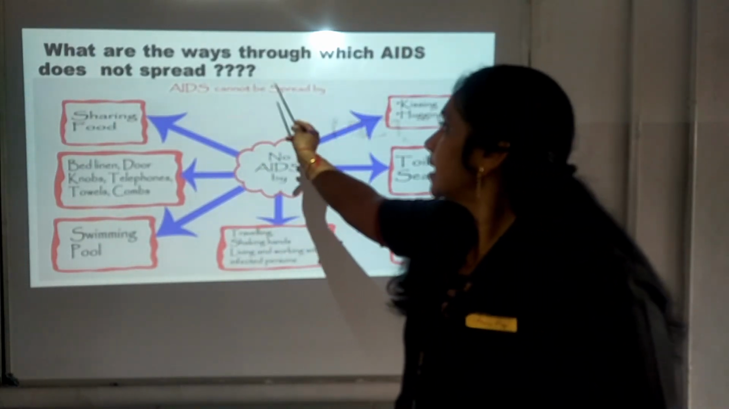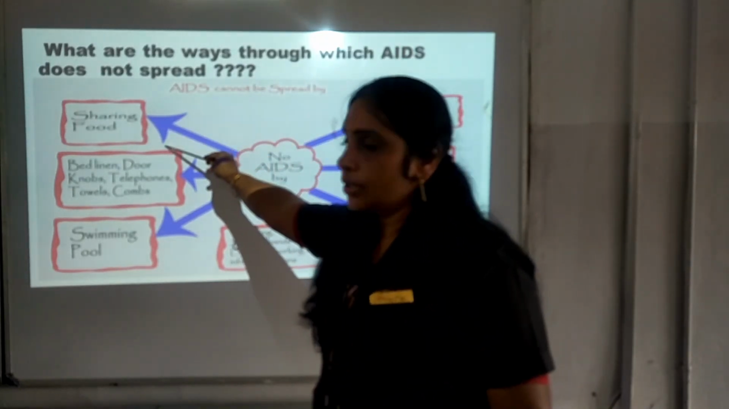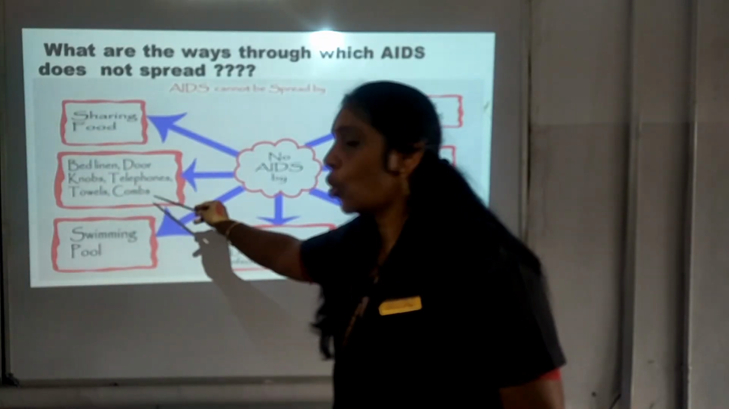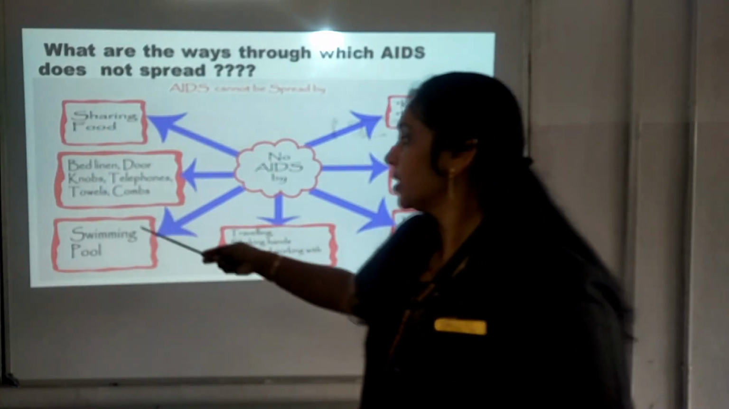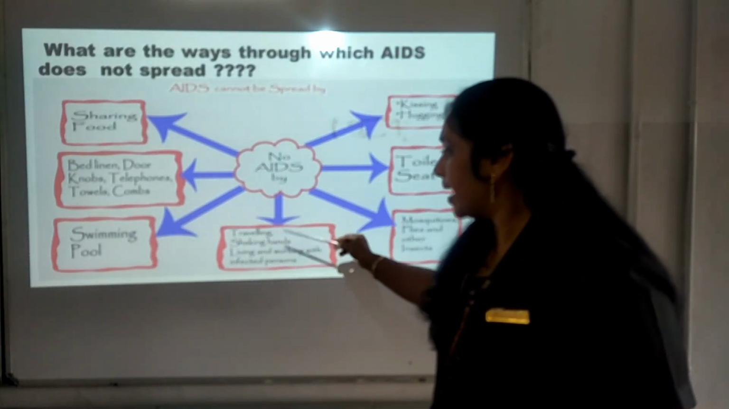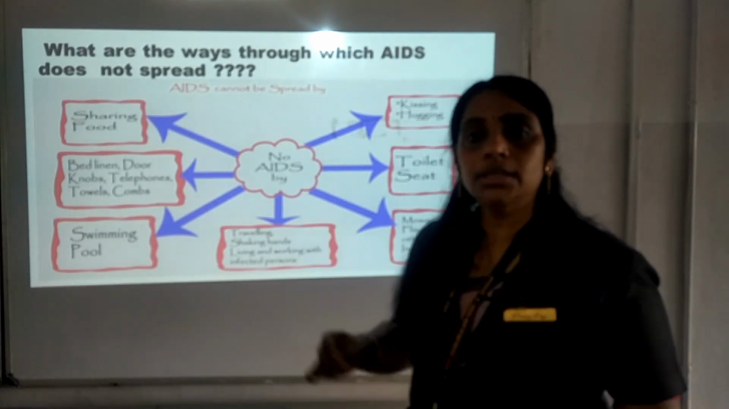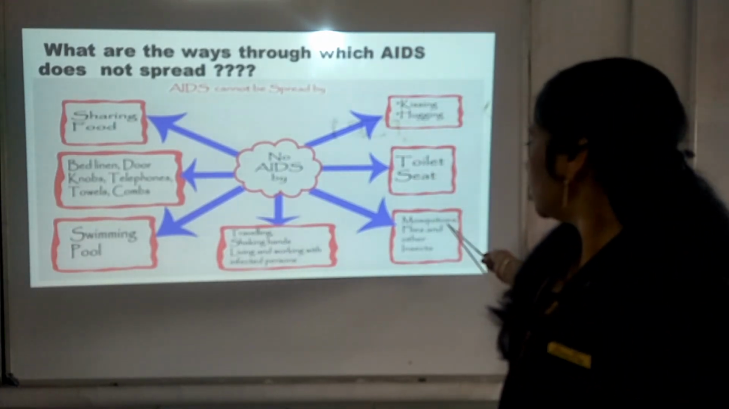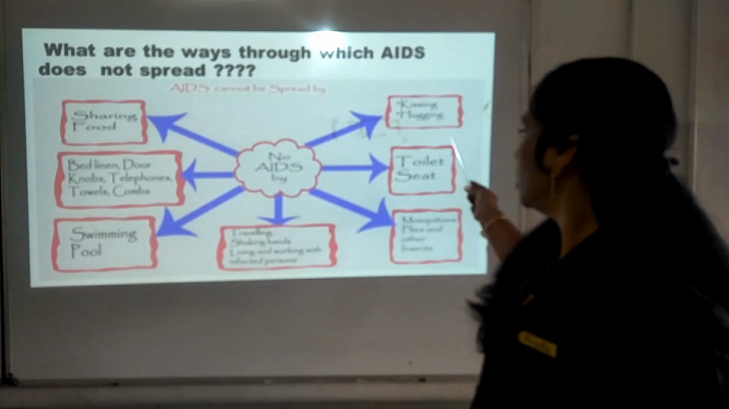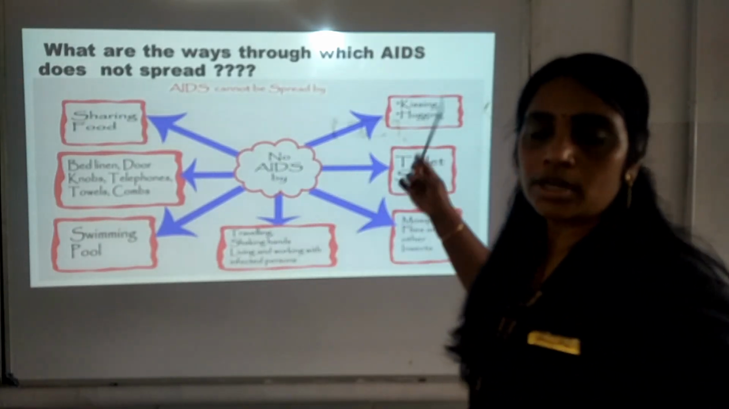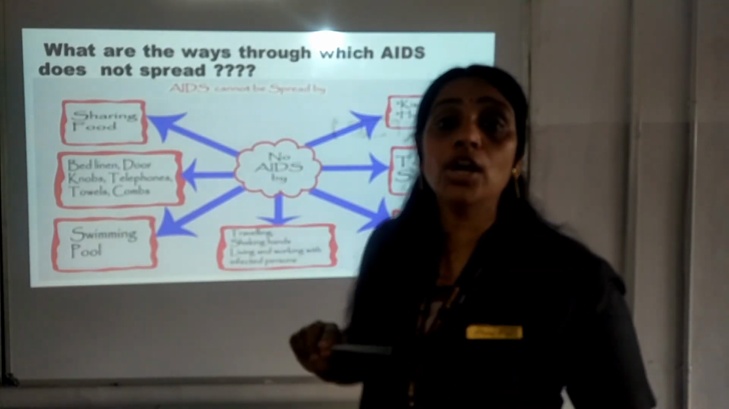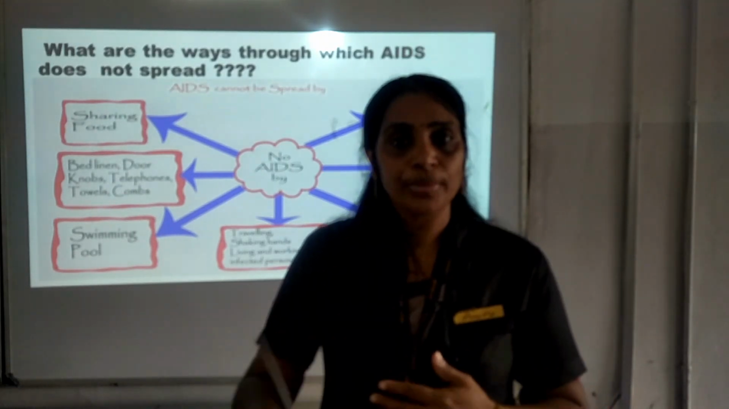You can see AIDS cannot be spread by sharing food, sharing the bed, doorknobs, telephones, towels, phones touched by the infected person, sharing a swimming pool, traveling with them, shaking hands with them, living and working with them, or through mosquitoes, flies and insects. Sharing the toilets or hugging or kissing them also will not spread it. So these are certain ways through which AIDS will not spread from one person to another person.